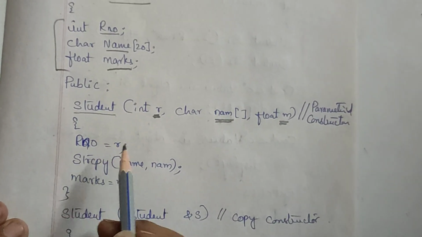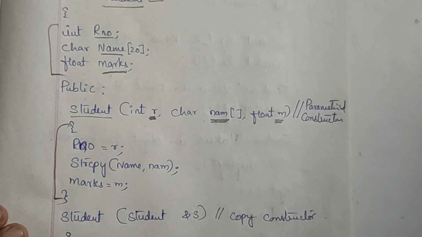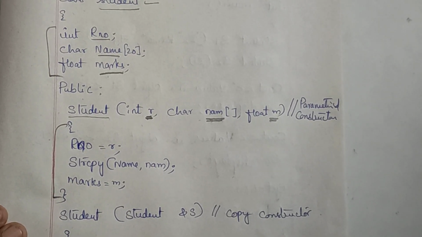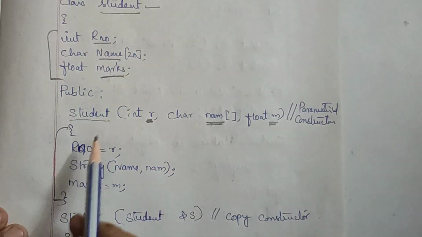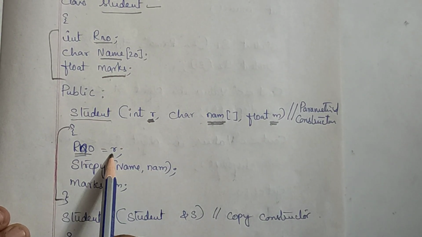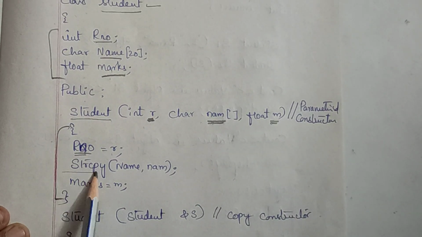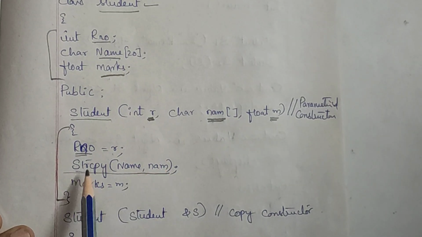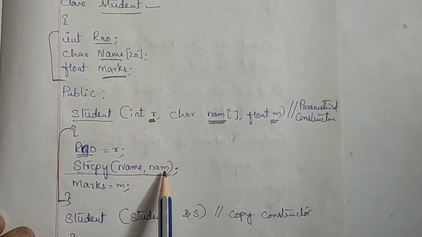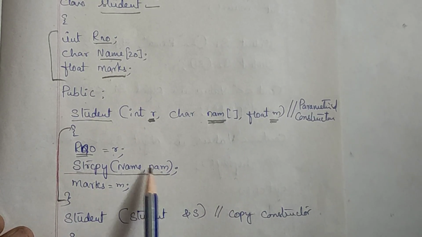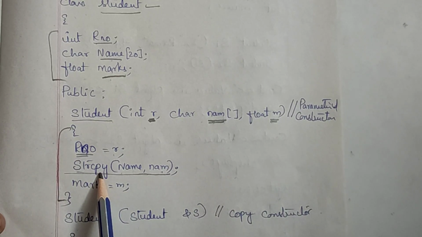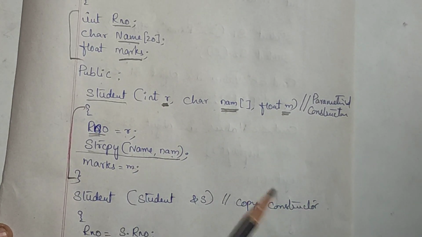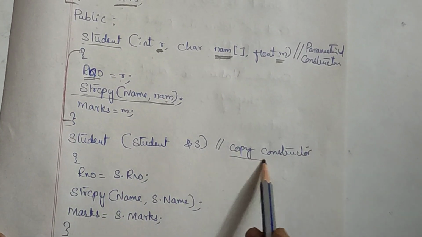Now because this is a parameterized constructor, I have to initialize the data members, because the work of the constructor is to initialize the data members, isn't it? So roll number is equal to R. Observe, name is a string type of data, so I can use strcpy, string copy from NAM to name. Always the second string will be copied into the first string when we are using strcpy. Then marks is equal to M. Right.